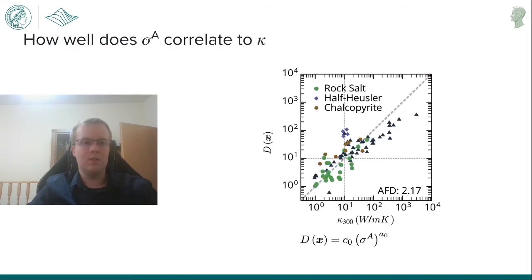From here, we can then see how well this new sigma A value correlates to the thermal conductivity of the material, or kappa. As you can see here, we see a very strong linear correlation on the log-log scale, implying some power law scaling. Except there are some outliers comprising mostly of half-Heusler materials, which suggests that maybe the power law isn't a constant power law scaling, but should be material specific, or perhaps subgroup discovery is necessary in order to see the various different pockets between sigma A and kappa.